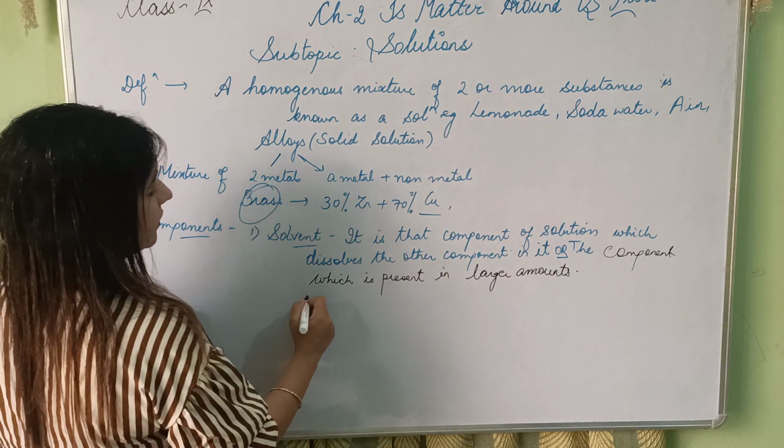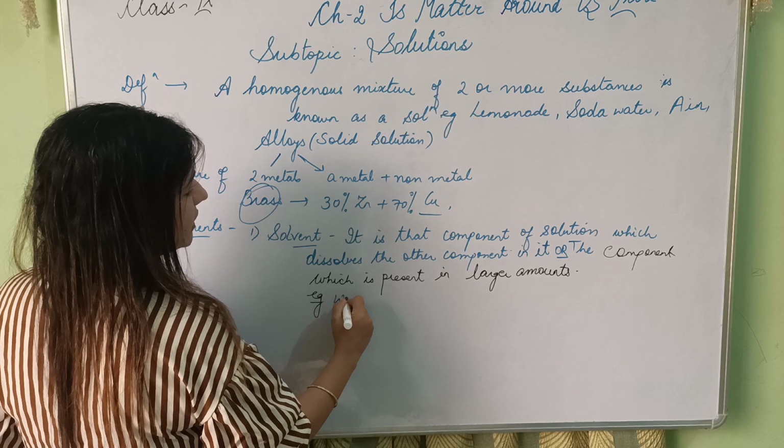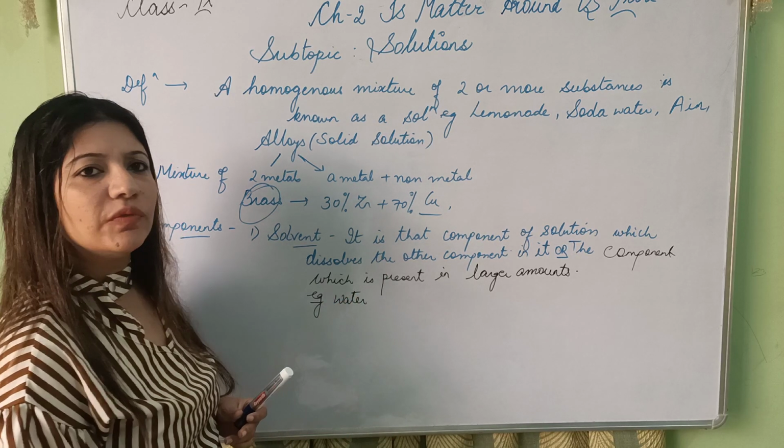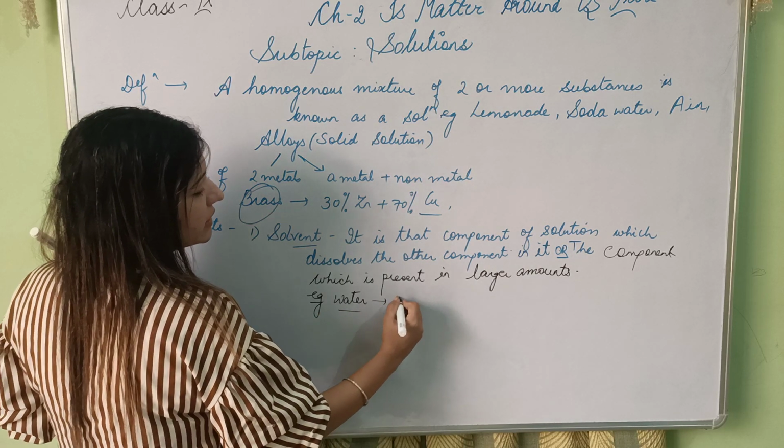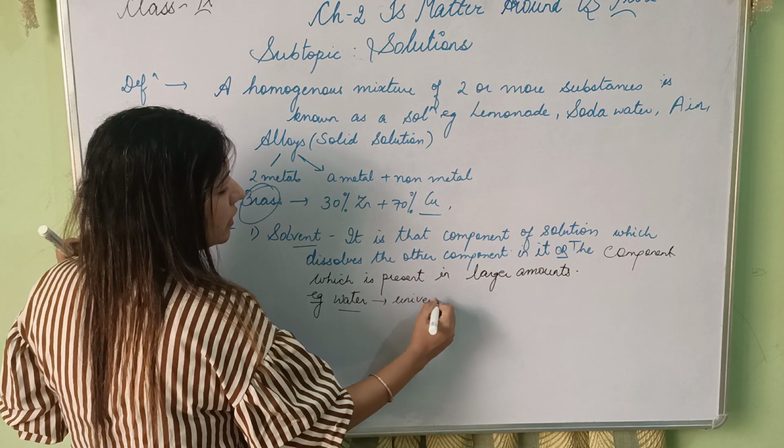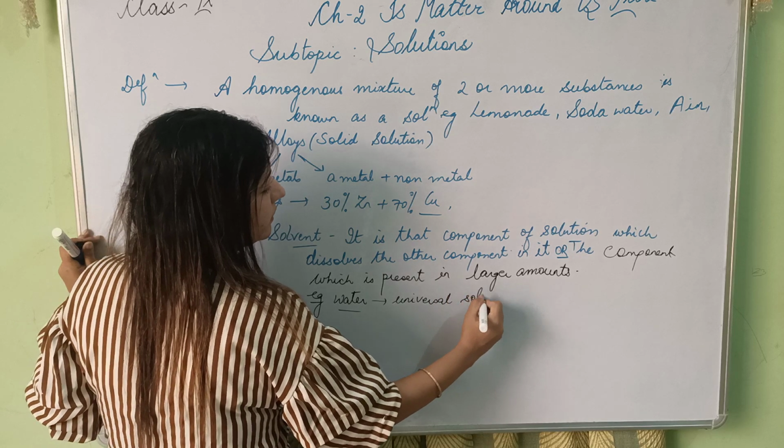For example, water is a universal solvent. Most substances are easily dissolvable in water. So water, I can say, is a universal solvent.